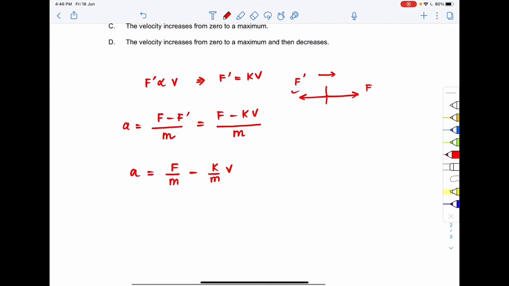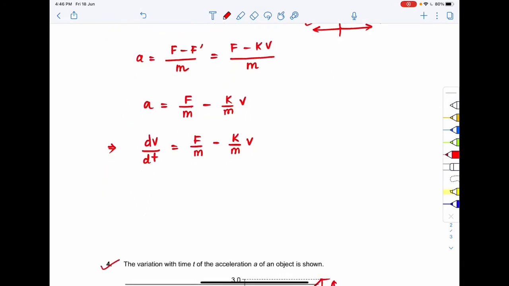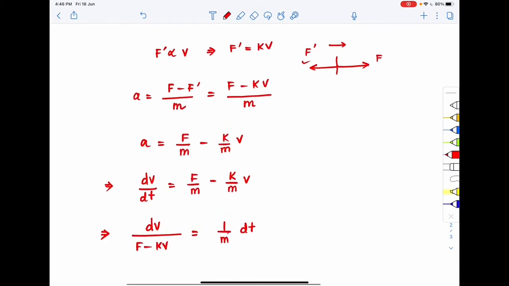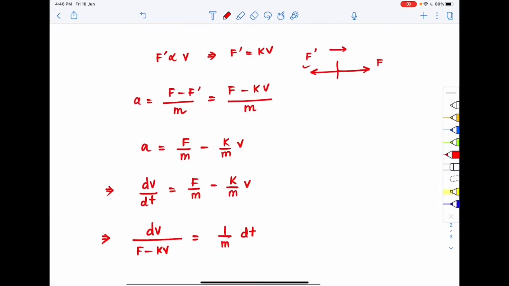Now acceleration can be written as dv by dt. So dv by dt is equal to f by m minus k by m times v. From here I can write dv divided by f minus kv equal to 1 by m into dt. I am just rearranging the variables, so we got the differential form of the equation.